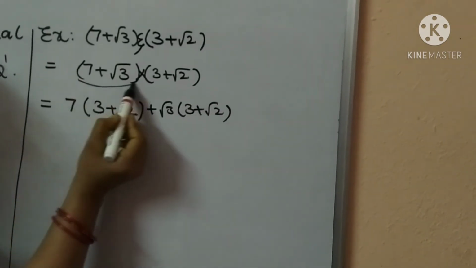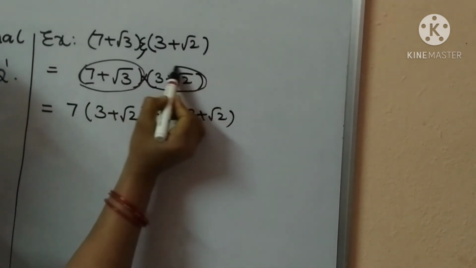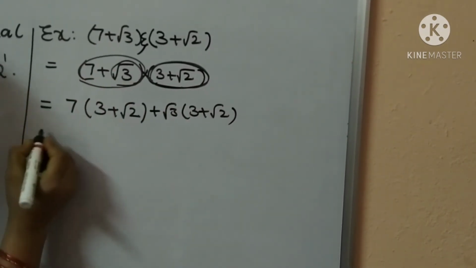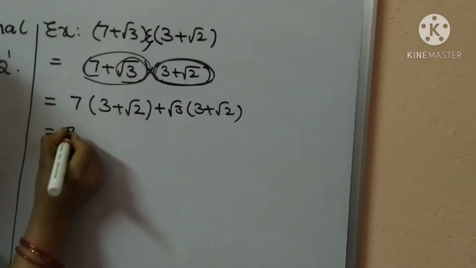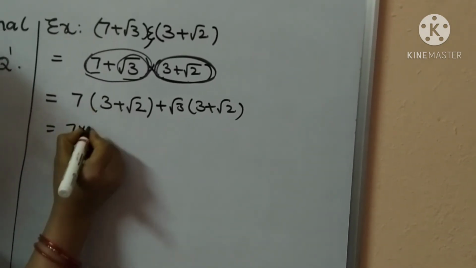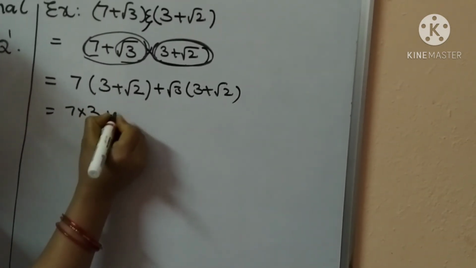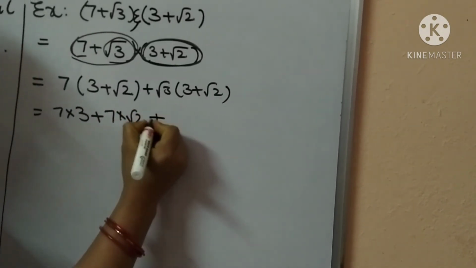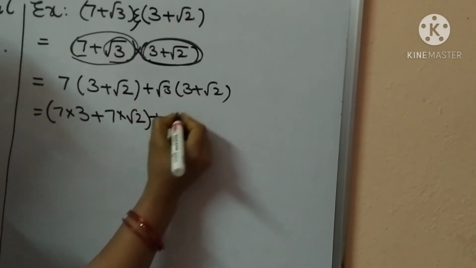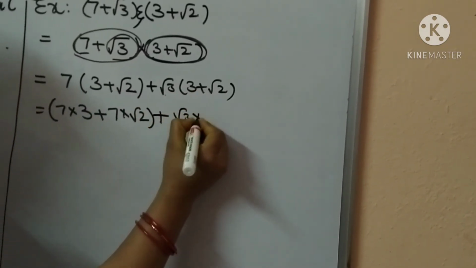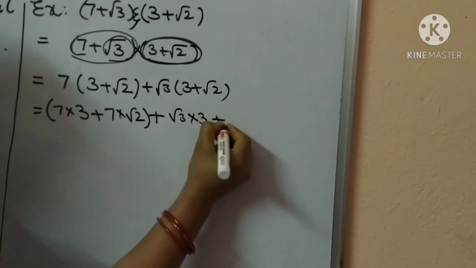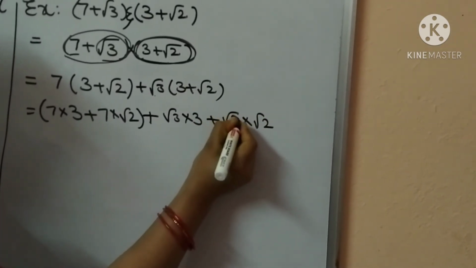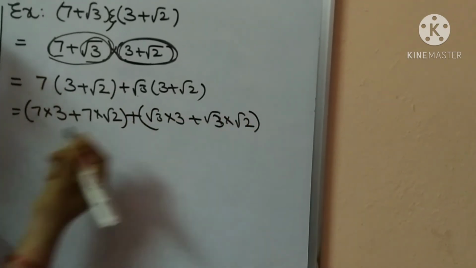The first term of the first bracket multiplies the total second term, and the second term multiplies the total second term as well. So write: 7 into 3 plus 7 into root 2, plus root 3 into 3 plus root 3 into root 2.